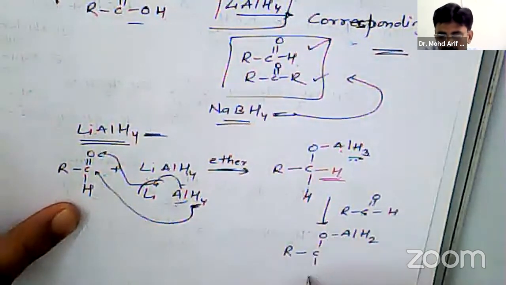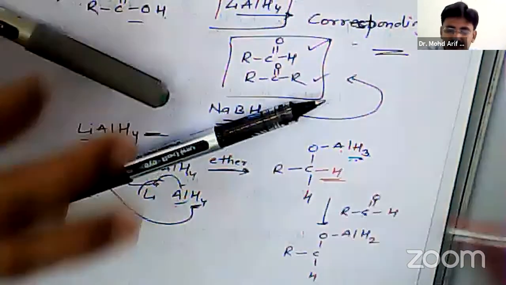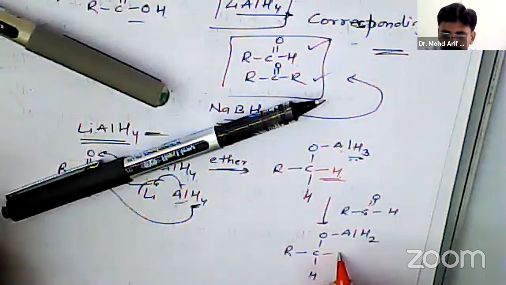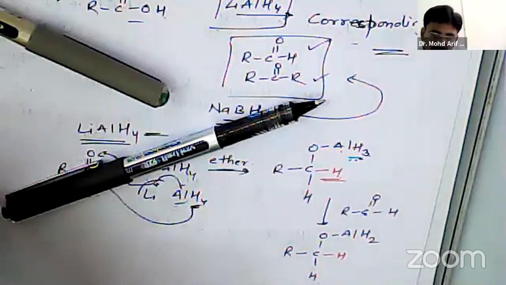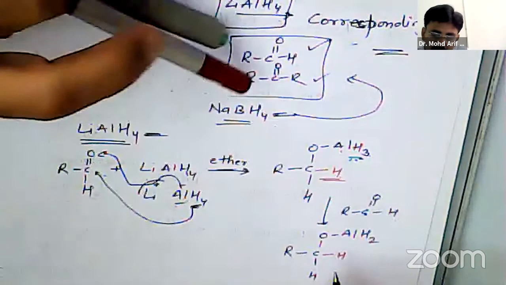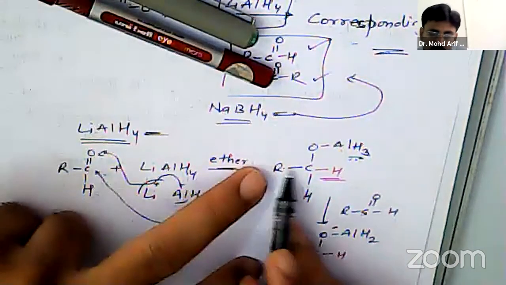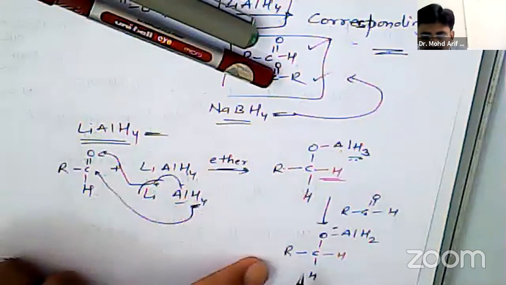Now single bond H, and this hydride is coming from LiAlH4.